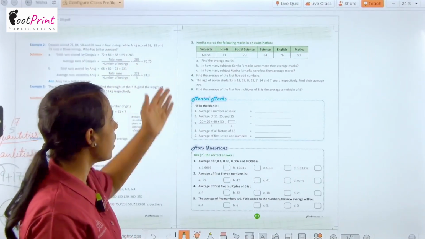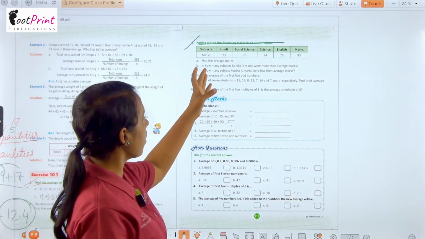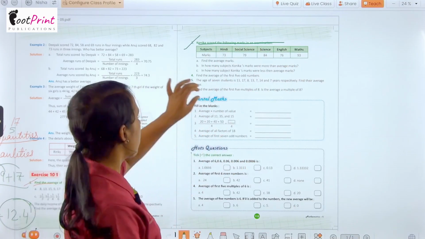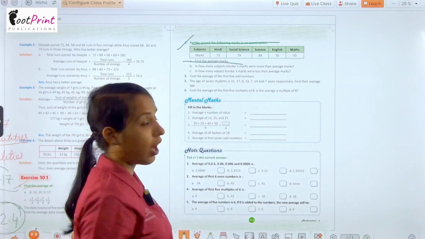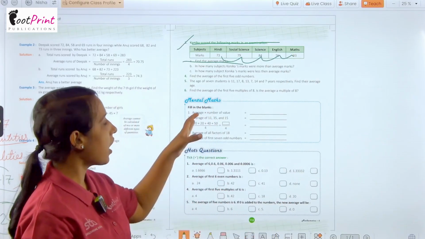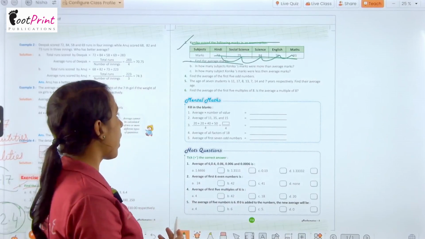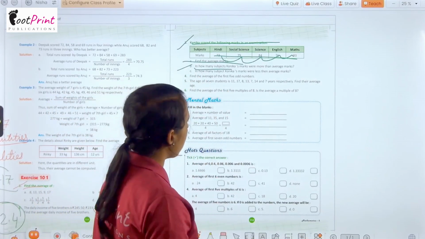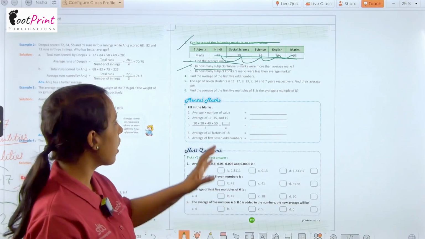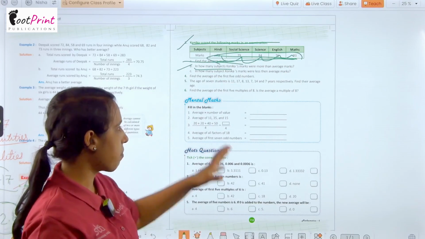Now we have question number 3. In this also we have Kanika scored the following marks in examination. Subjects are given here: Hindi, social science, science, English and maths, and we have the marks here. So here first we have to find out the average marks. We know that first we get the sum of the marks and then divide by the number of subjects. So here we have 5 subjects, we will divide it and we get the average. Now in how many subjects Kanika's marks were more than the average marks? So whatever the average marks come out, we have to observe in which subjects her marks are more than the average marks.